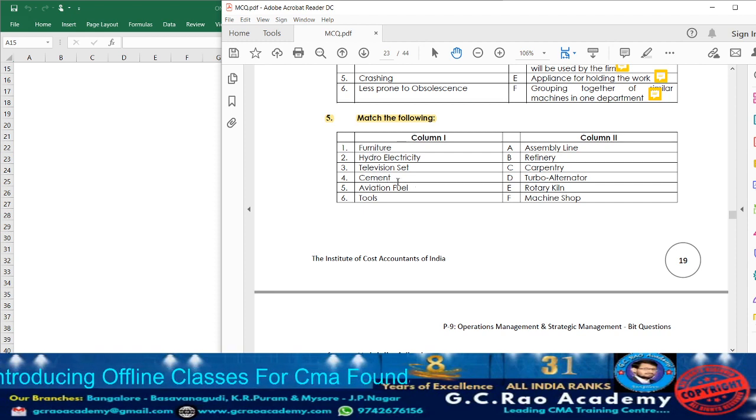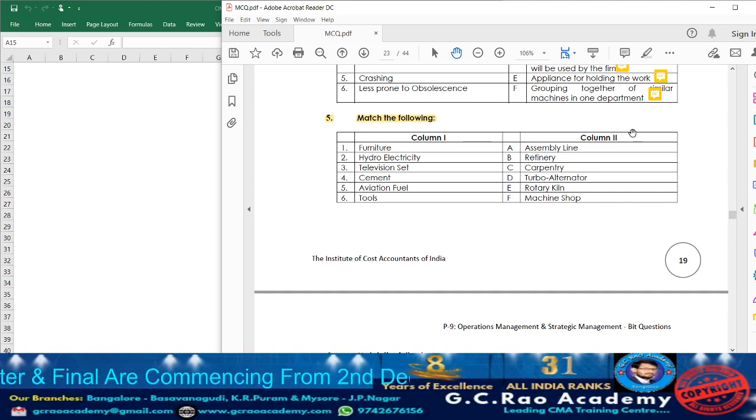Next is cement. Cement will be produced when there is continuous production. Next, point number 5. Aviation fuel is one of the refinery products. Already we covered. Point number 6, tools. Where will tools be utilized? In the machine shop. Tools will be utilized in the machine shop.